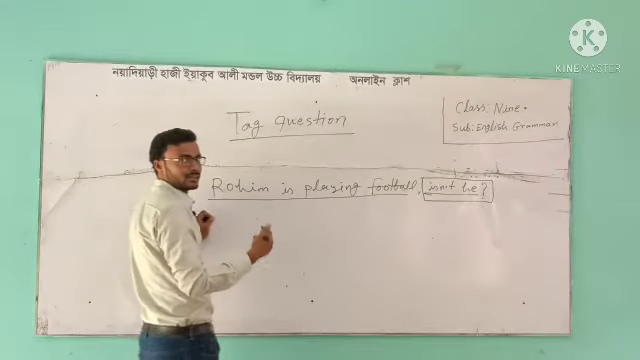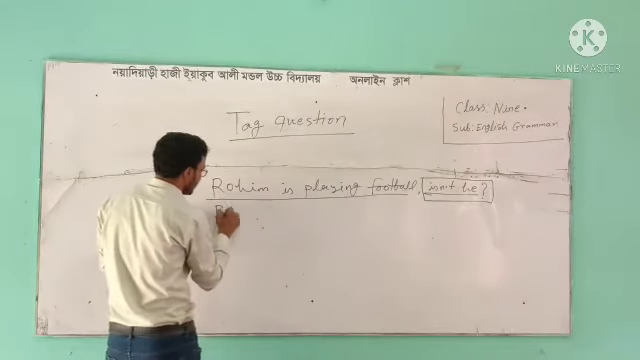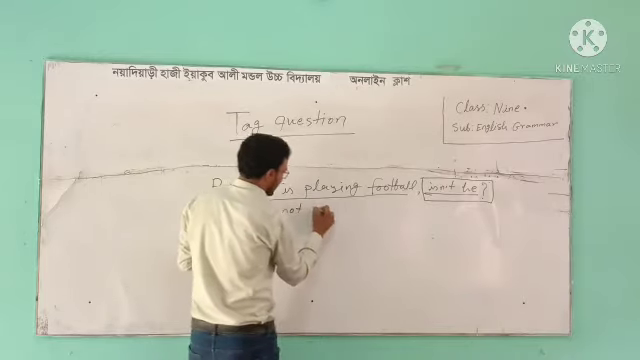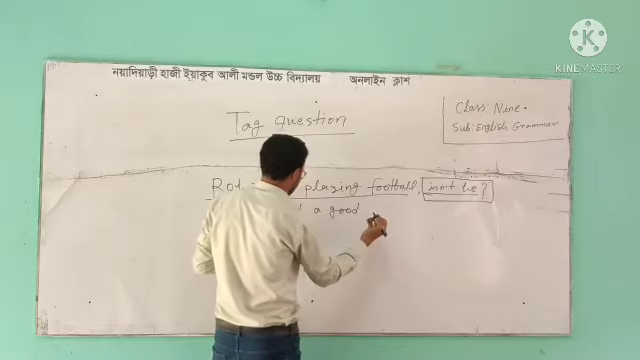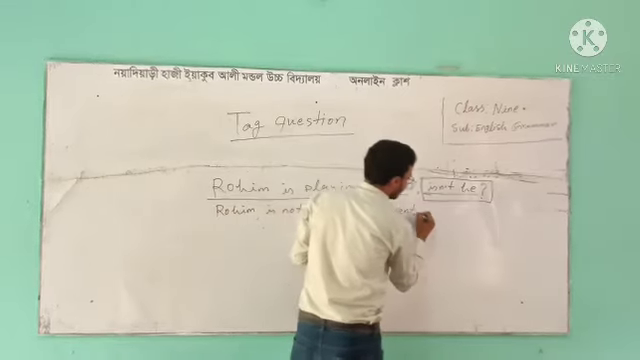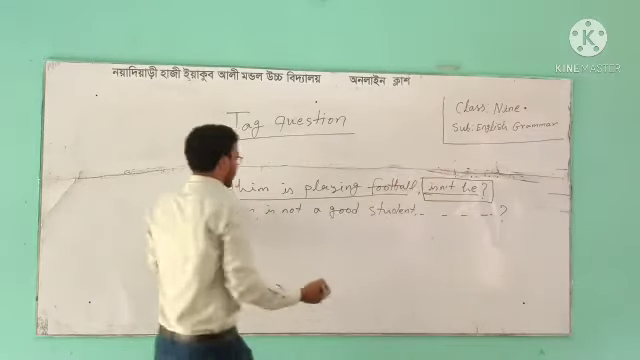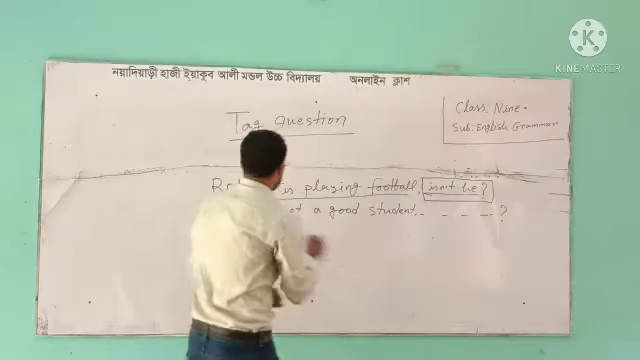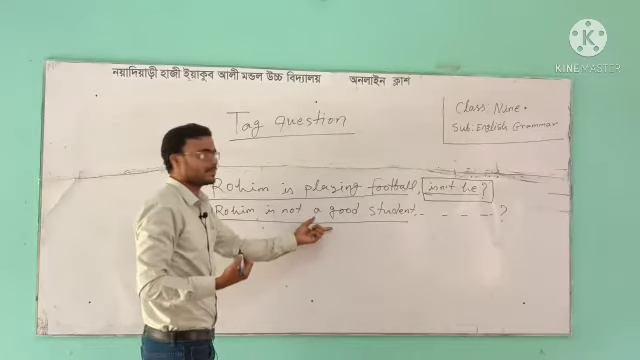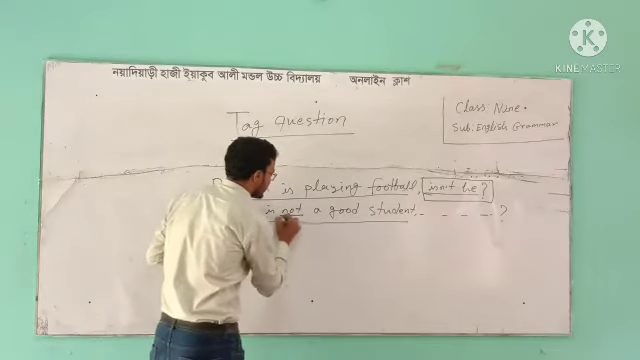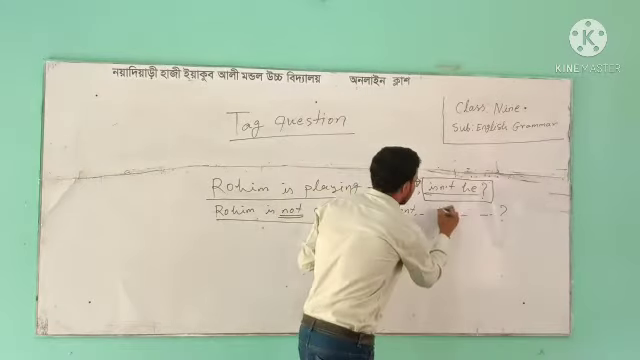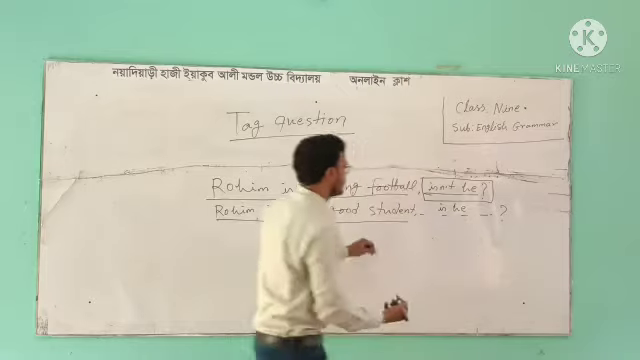If I write down a negative statement, Rohim is not a good student. So, this statement is a negative statement because here "not" is present. So, the tag question form will be "is he".